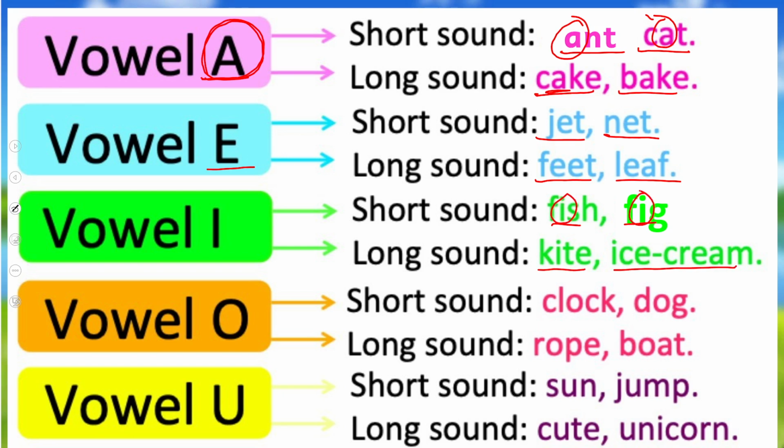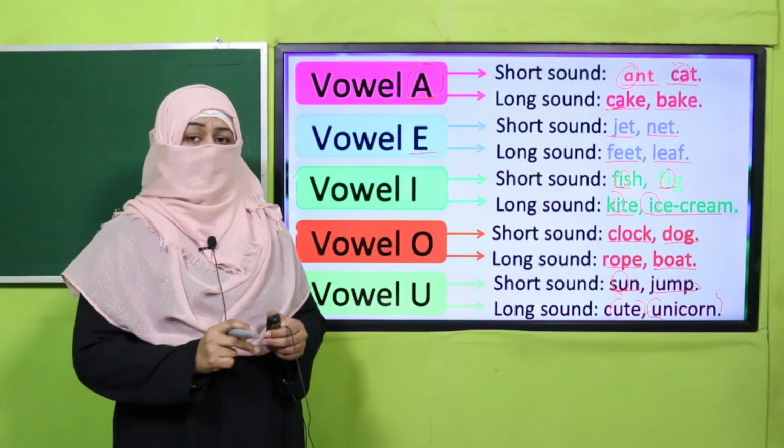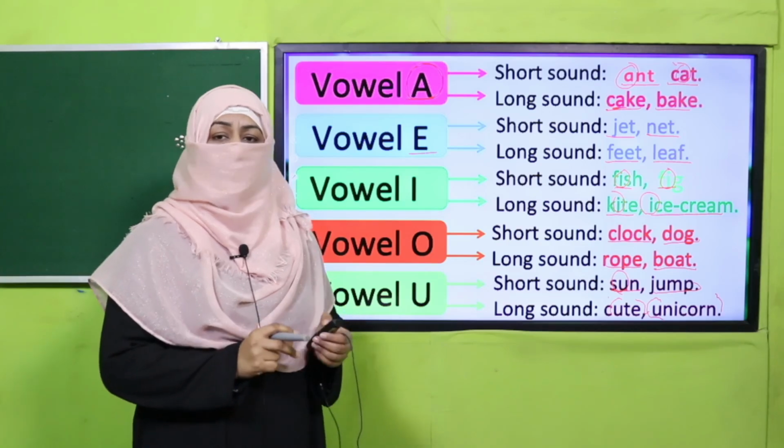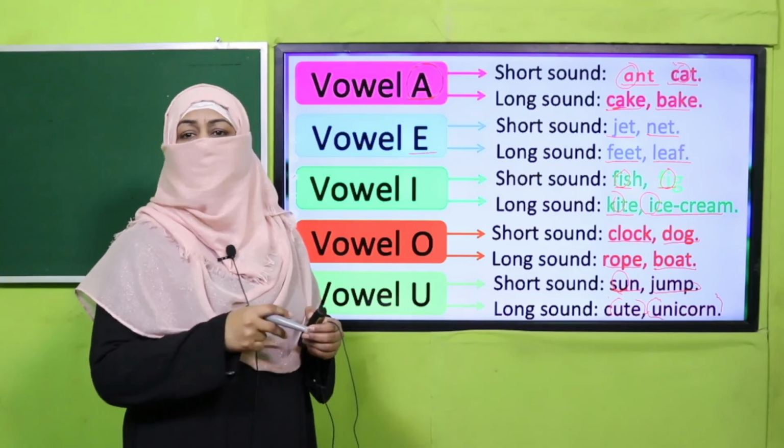The letter is the same, but its pronunciation is different, there are two different ways. Clock, dog; rope, boat; sun, jump; cute, unicorn. So the letter is the same, but its pronunciation is different. And we have learned the rules as well. I hope you remember. So likewise, this word the can be pronounced in two ways.